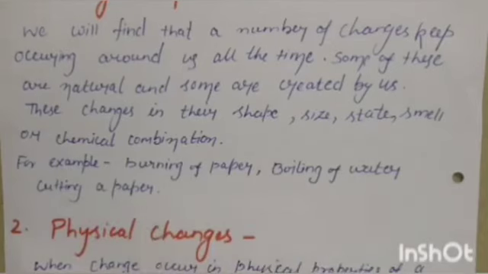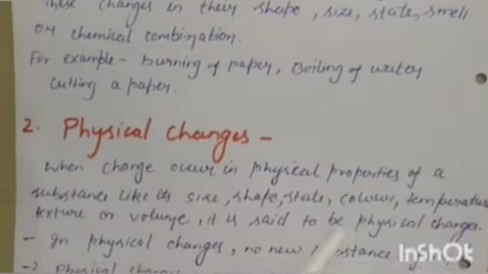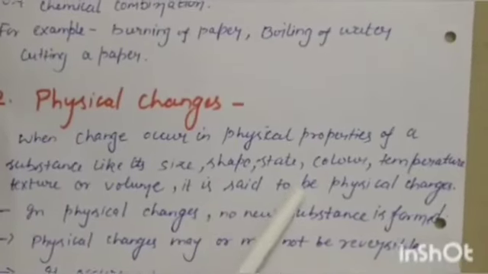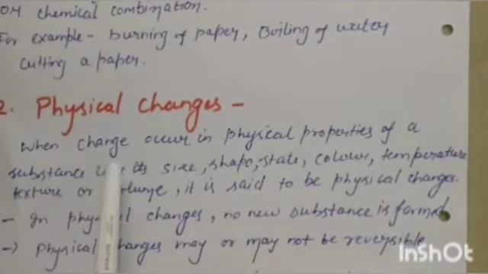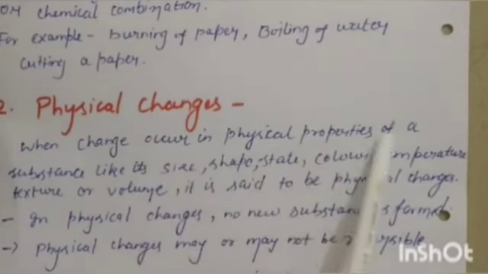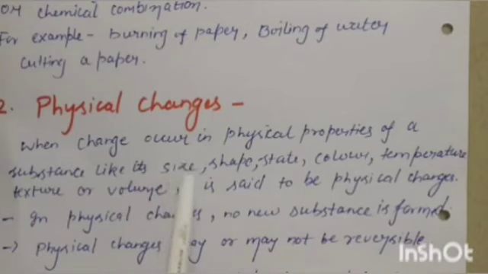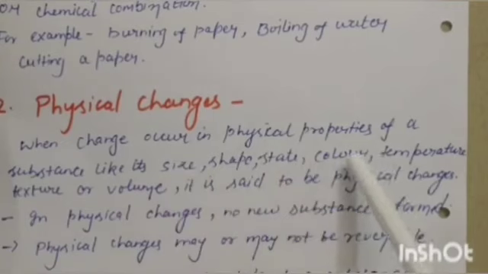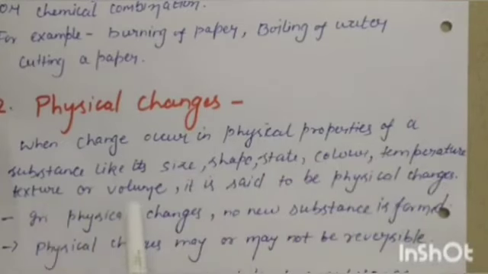Next, moving on, the second topic of this chapter is physical changes. What do you understand by physical changes? A physical change is just a change in the physical properties of a substance, like change in size, shape, state, color, temperature, texture or volume.